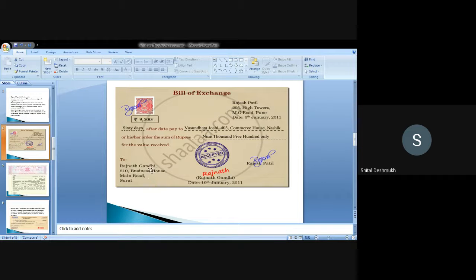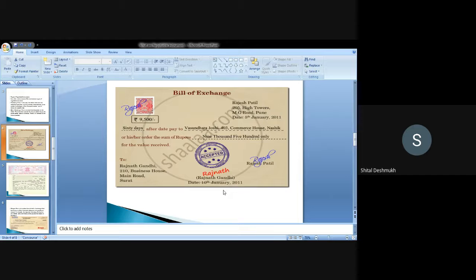Who is the drawer? The drawer is Rajesh Patil, or seller we can say. The drawee is Rajnath Gandhi, and the payee is Vasundhara Joshi here. And that bill of exchange is accepted by all the parties.